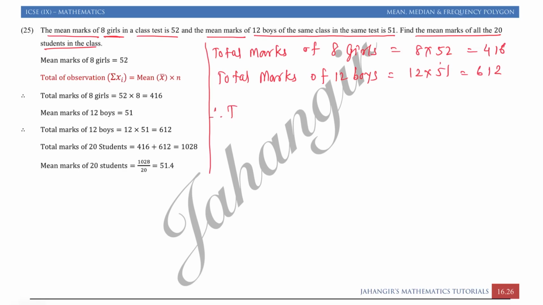So therefore I will add marks of 8 girls and 12 boys, that will become total marks of 20 students is equal to 416 plus 612, that is equal to 1028. Now this is the marks of 20 students.